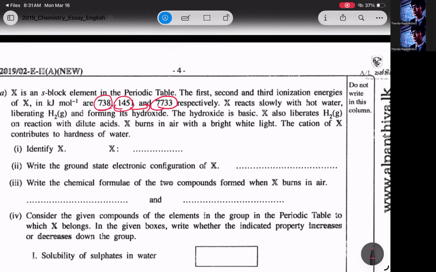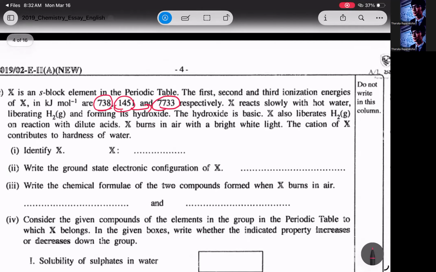X reacts slowly with hot water, liberating hydrogen gas and forming its hydroxide. The hydroxide is basic. X also liberates H2 on the reaction with dilute acids and burns in air with a bright white light. You know what this is now? Cation of X contributes to hardness of water. So this cation is magnesium 2 plus, and X is going to be magnesium because X is an S block element. So you have to write magnesium, not magnesium 2 plus. So you have to be careful with that, right?